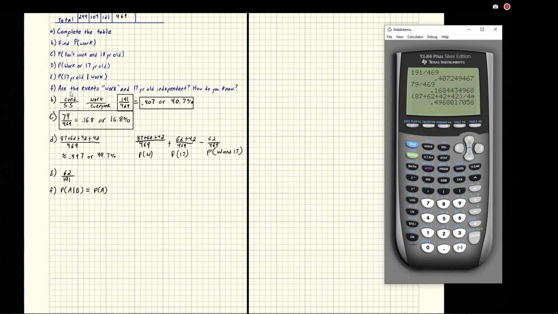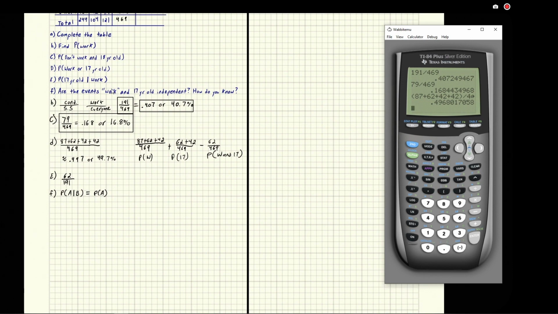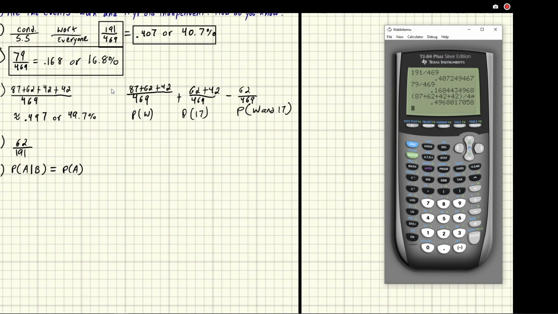So it says, are the events work and 17-year-old independent? So we say, okay, well, we could check this. We can check the probability of work given that they're 17-year-old. So we could say it like this: probability of work given 17-year-old, is that equal to the probability of work?